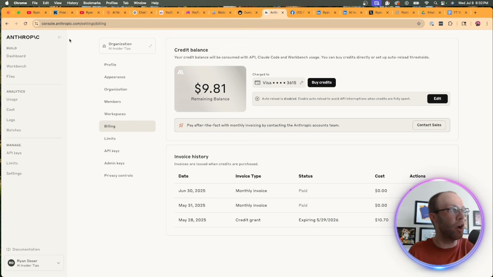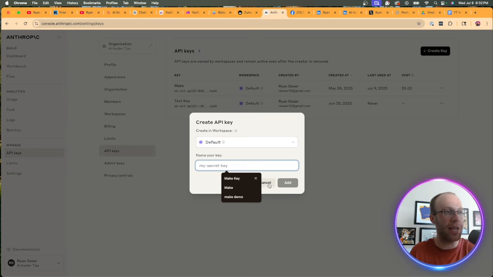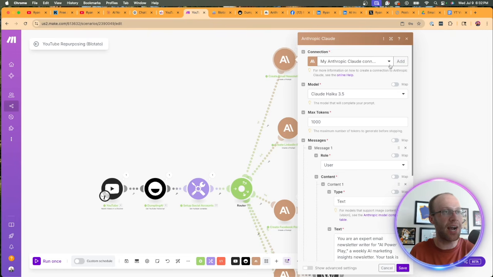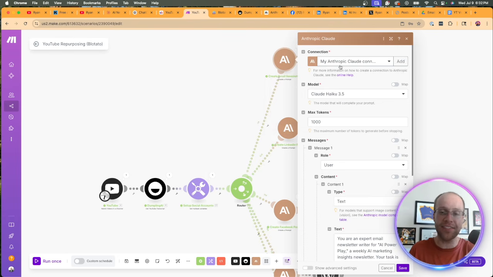And so here you'd go to console.anthropic.com. Make sure you have a balance. You can throw in like $5 and you should be good to go. Click API keys, create key. You'd create a key for make.com. You would copy that API key, come back to make.com, click add, and you would paste that API key right here. And that's how you would integrate with an AI platform like Anthropic or Claude in this instance.